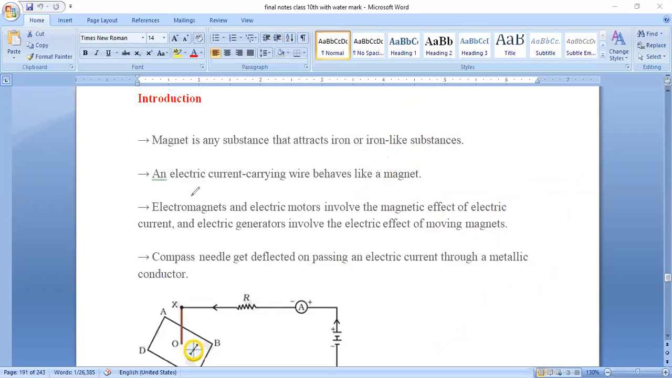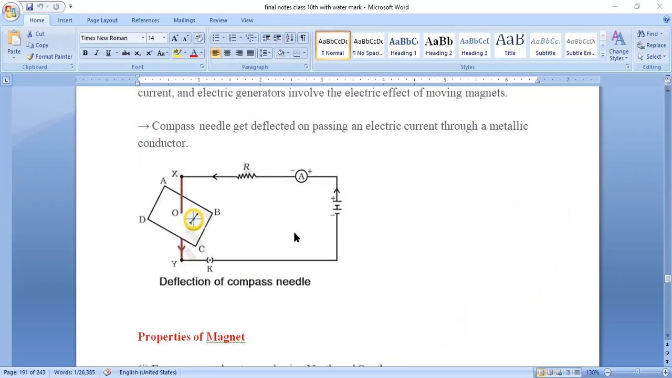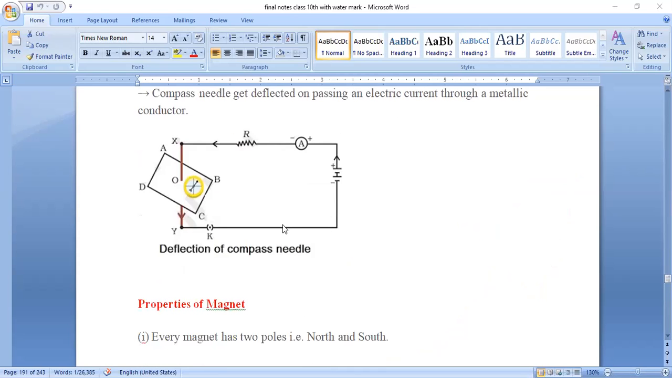So electromagnets and electric motors involve the magnetic effect of electric current, and electric generators involve the electric effect of moving magnets. You will understand this when studying the motor and generator topic. So here you have to see, a compass needle gets deflected on passing electric current through a metallic conductor. This is how we understood that the current carrying conductor behaves exactly like a magnet.